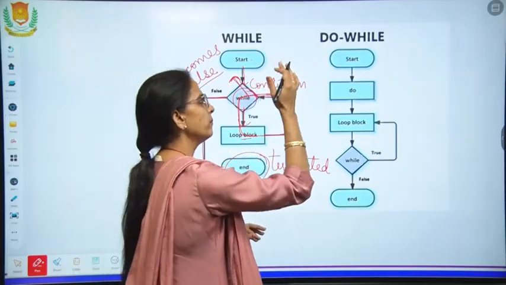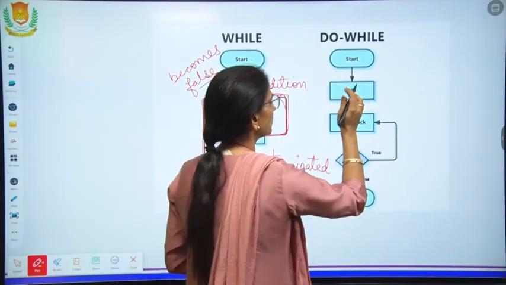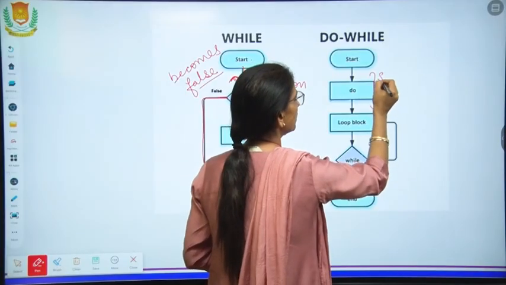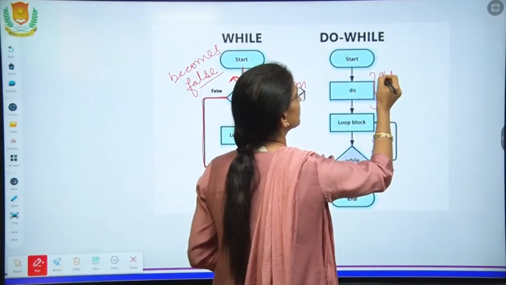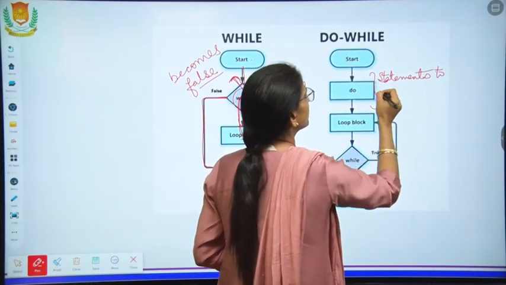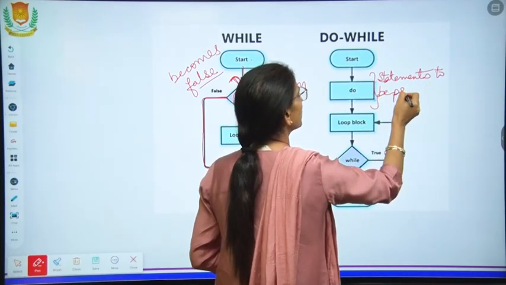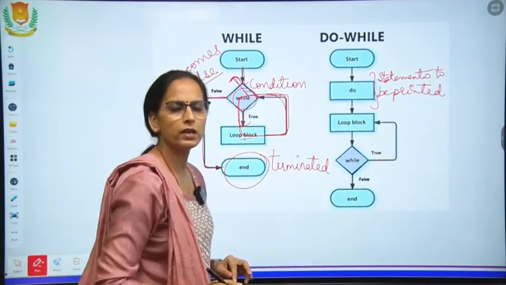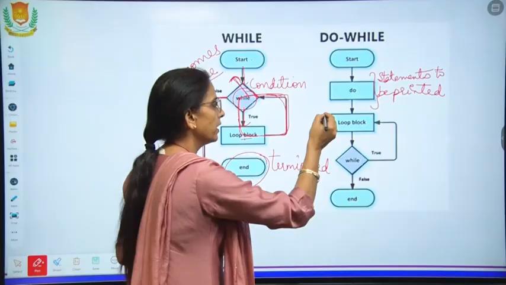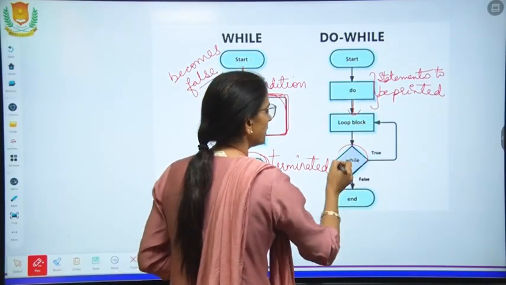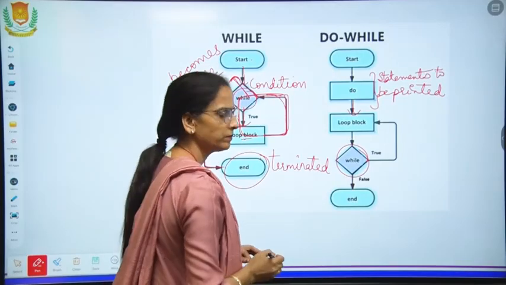Now come to the do while section. In this, the statements to be printed are written here. Then we come to the loop block and then the condition will be checked.